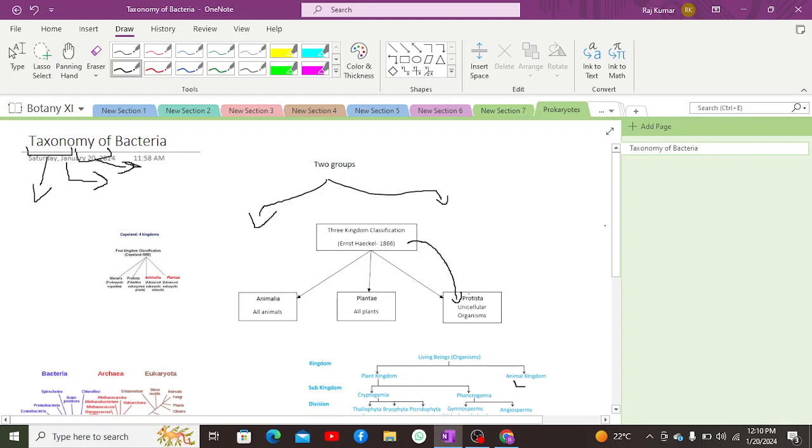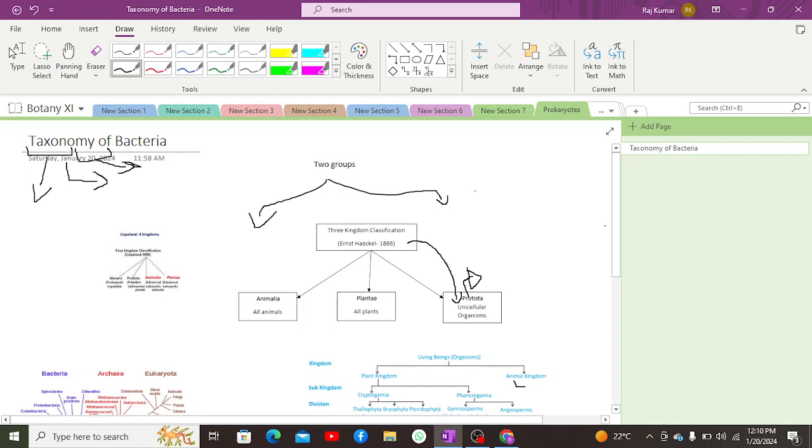In a separate kingdom which was known as Protista, all of the unicellular organisms were placed. After that, there was the discovery of Edward Chatton. Edward Chatton basically divided all organisms into two major empires, prokaryotes and eukaryotes. We have previously discussed that prokaryotes do not have a proper nucleus, or do not have a nucleus at all, and they lack cellular organelles. But eukaryotes have a nucleus as well as cellular organelles.